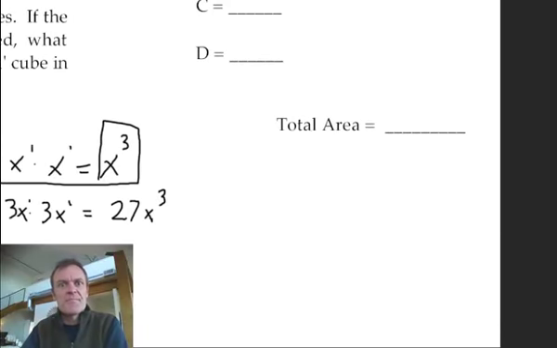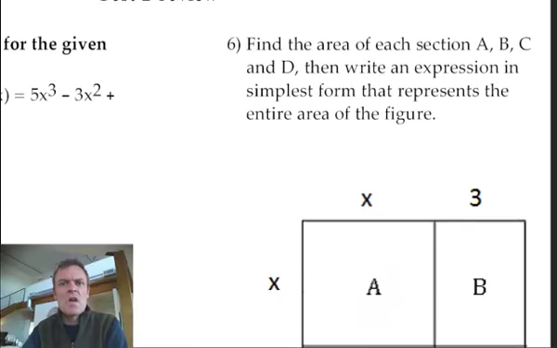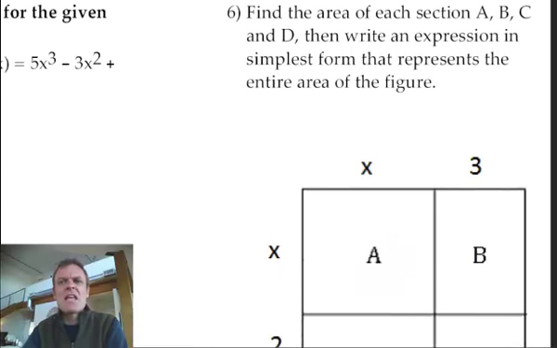Let's sneak over to this side. I don't get dizzy. Right, let's go up here. Find the area of each section A, B, C and D, then write an expression in simplest form that represents the entire area of the figure. So find the area of each section.